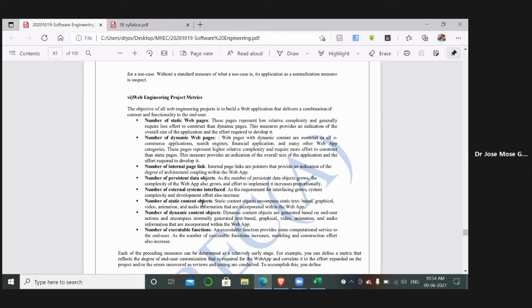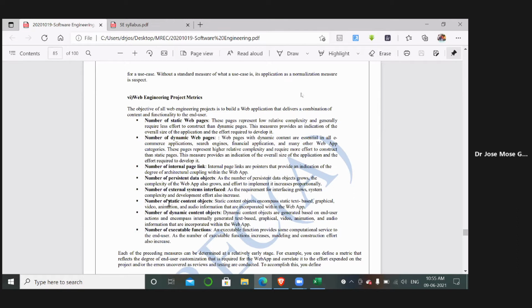Then the number of static content objects. There will be some static objects which do not have any animation or graphical content, whereas dynamic means including some animation, or dynamic web pages containing dynamic HTML (DHTML), or including a programming language like JavaScript to maintain it in a dynamic way.